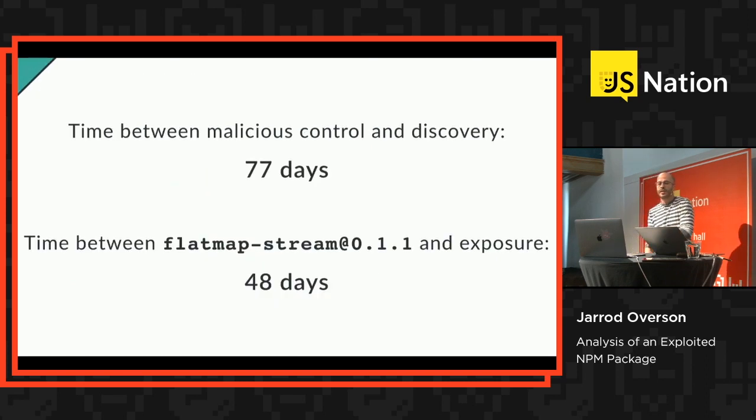So the time between malicious control and discovery was 77 days. The time between flat-map stream 0.1.1 and discovery was 48 days. So 0.1.1 was the first introduction of malicious code and was in the wild before anyone noticed for over a month and a half, on a project that was downloaded 1.2 million times a week. I think about 8 million developers downloaded this package over its lifespan.